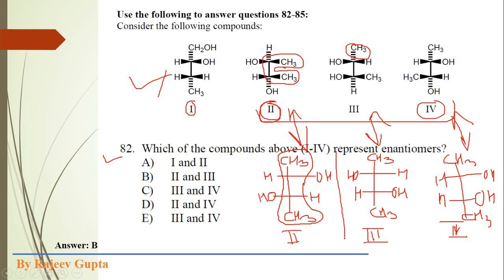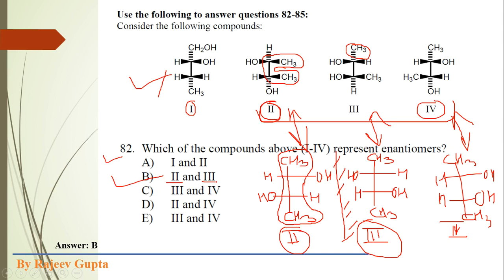Obviously structure 2 and structure 3 are enantiomers to each other. Both are mirror images of each other, which we can clearly observe. So our correct option is option B, where structure 2 and structure 3 are enantiomers.